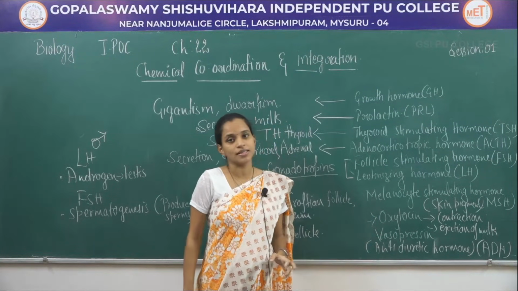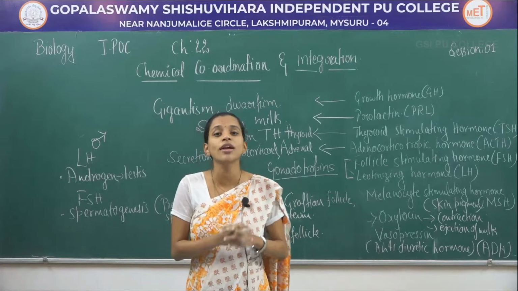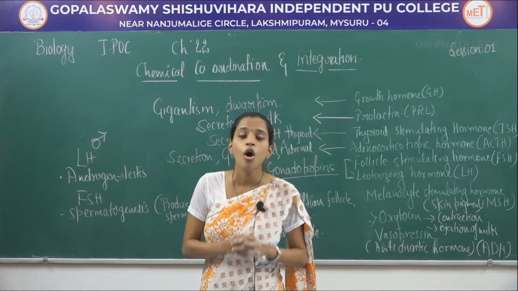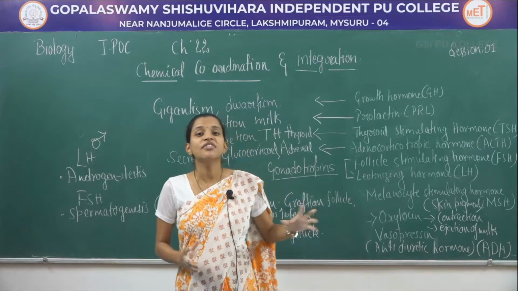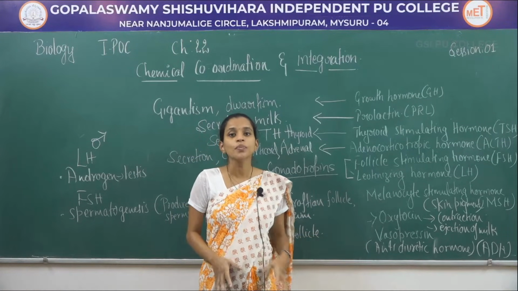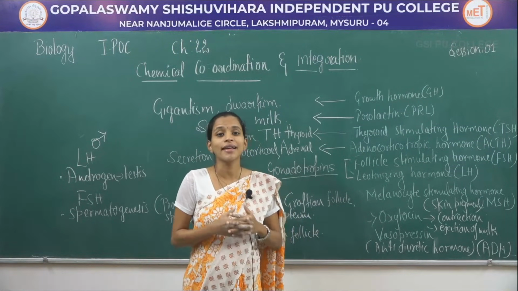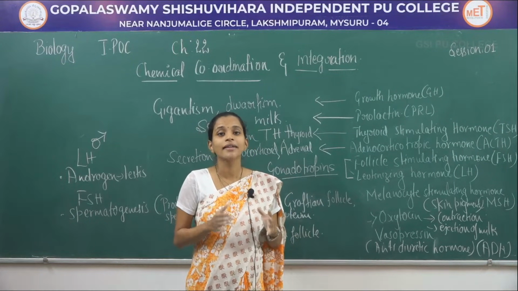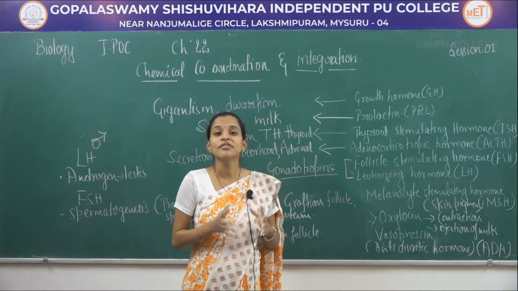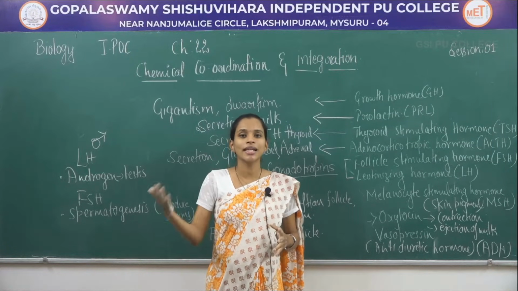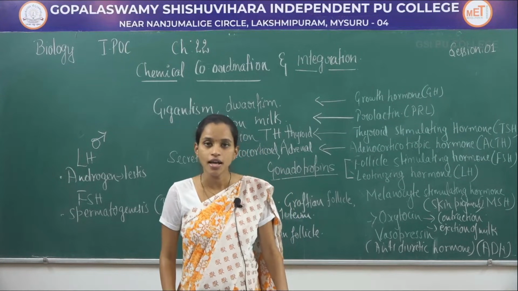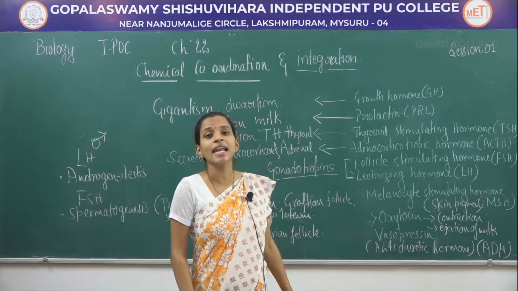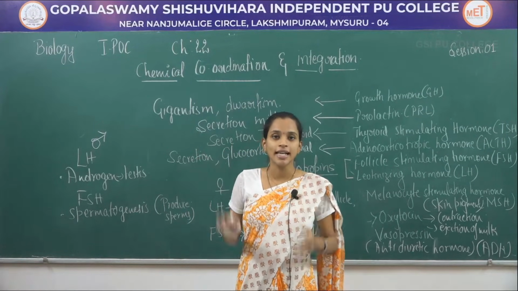Next is vasopressin. Vasopressin is also called antidiuretic hormone or ADH. The function of vasopressin is to reabsorb the water and electrolytes from the distal convoluted tubule and reduce the loss of water from the urine and to release a highly concentrated urine. So that is in detail about the pituitary gland.